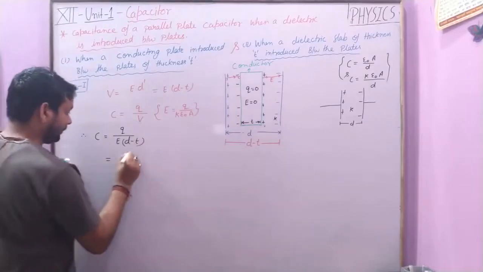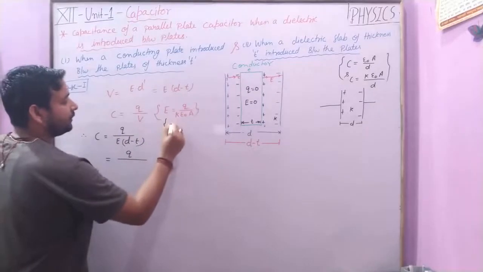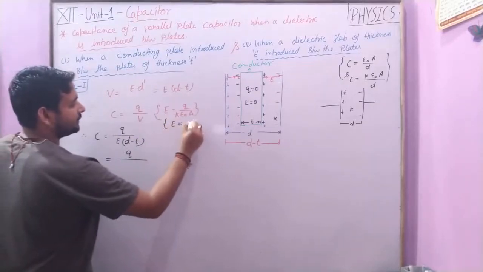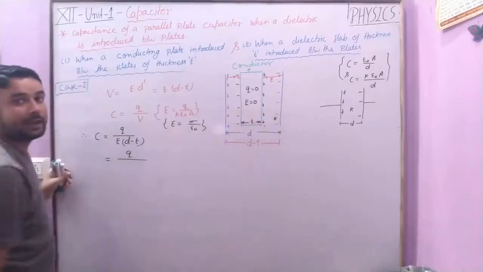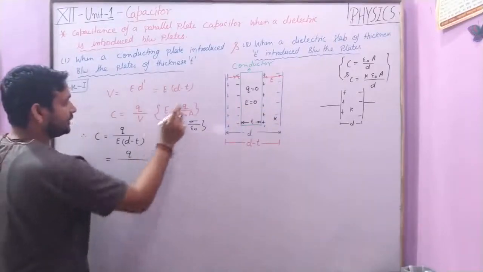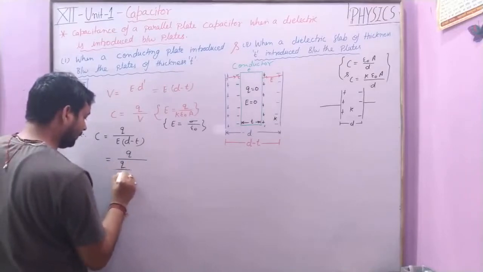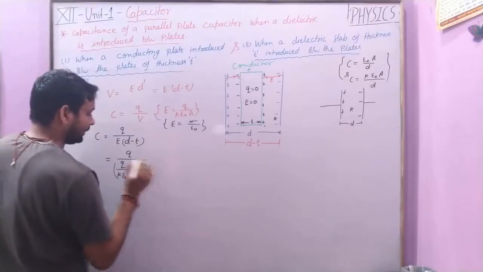Therefore, Q upon this result we are using from sigma upon epsilon naught between the negative and positive plates. Okay. Now this result is equal to Q K epsilon naught A into d minus t. Clear?